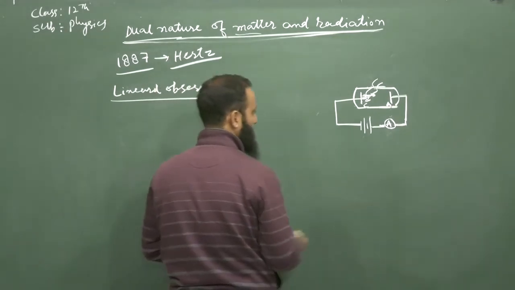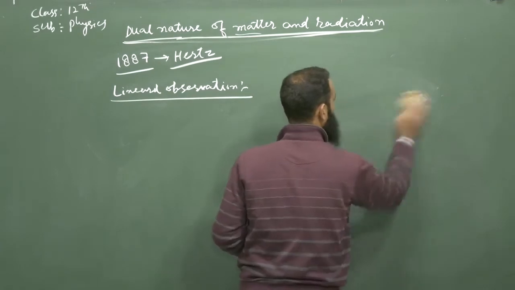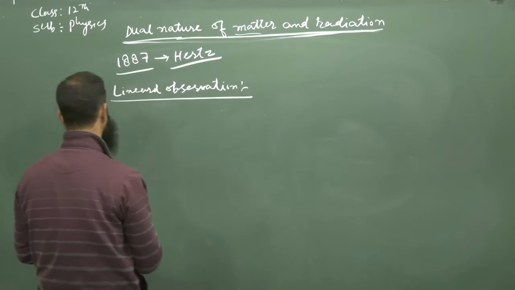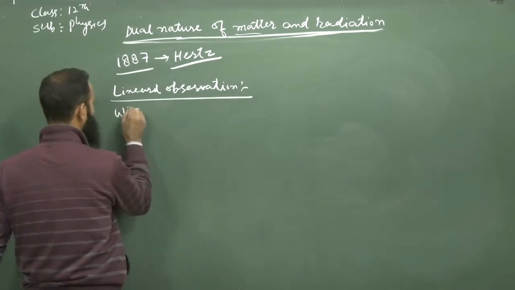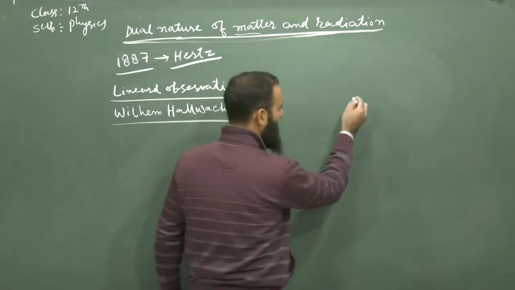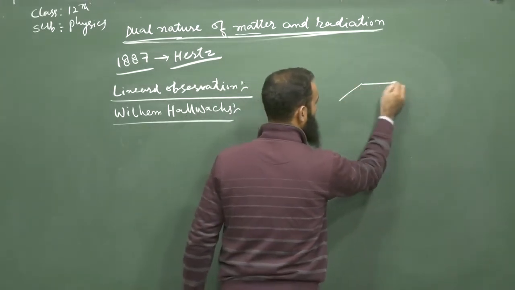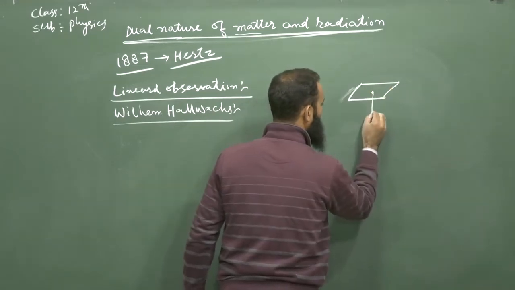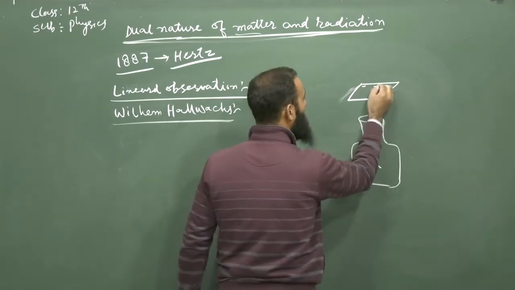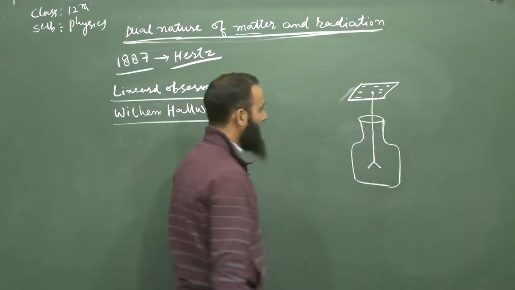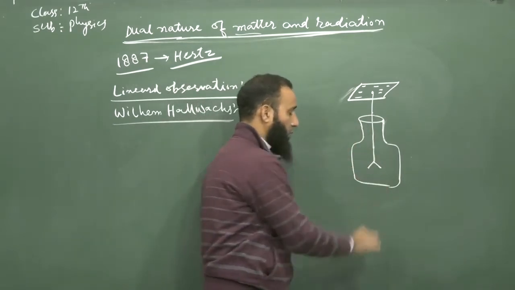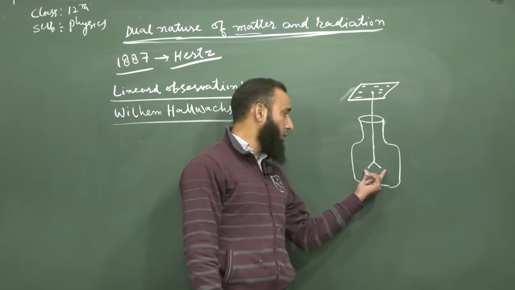Similarly, Wilhelm Hallwachs found that when a negatively charged zinc plate is connected with a gold leaf electroscope, the leaves of the gold leaf diverge.